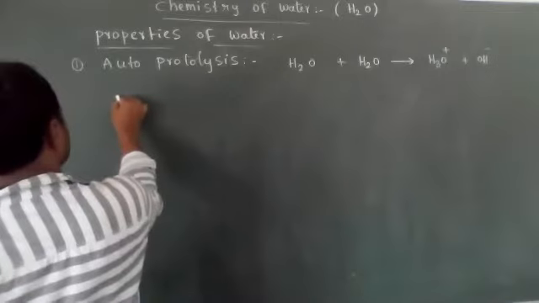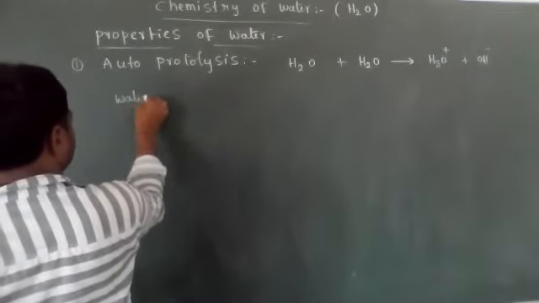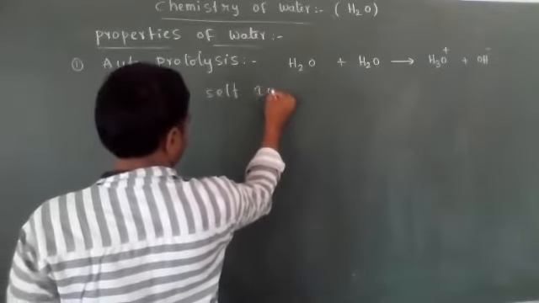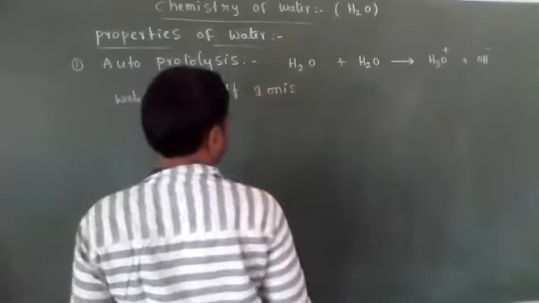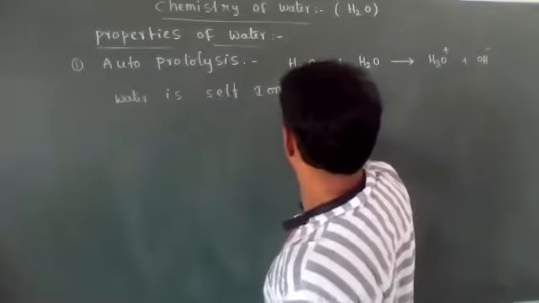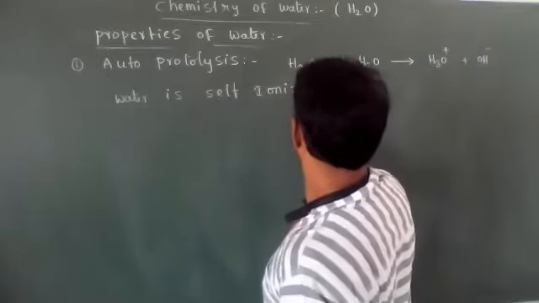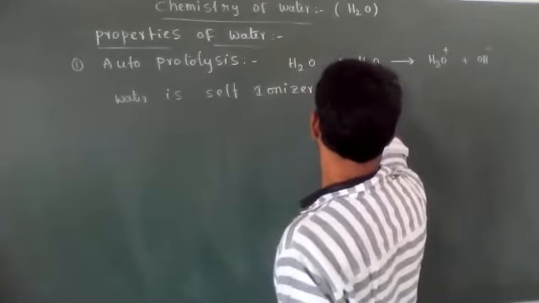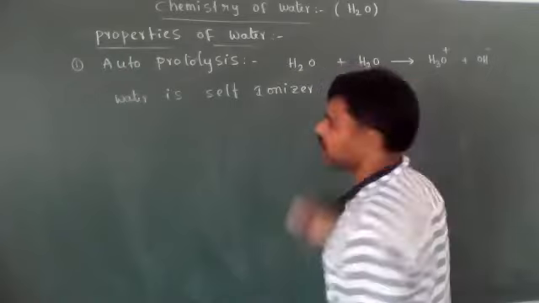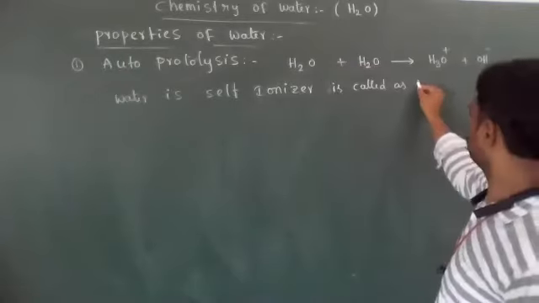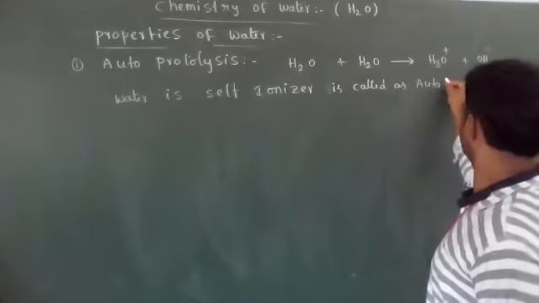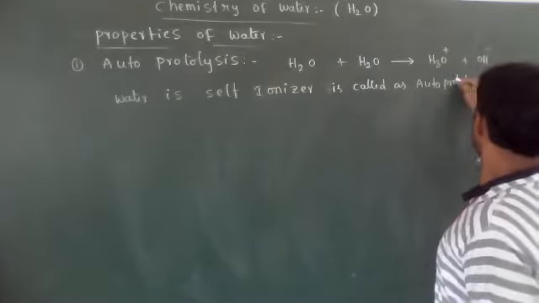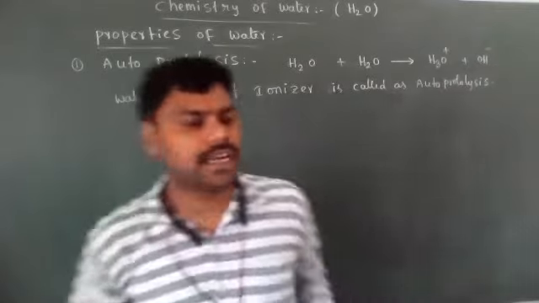Water is called autoprotolysis. Water itself ionizes.